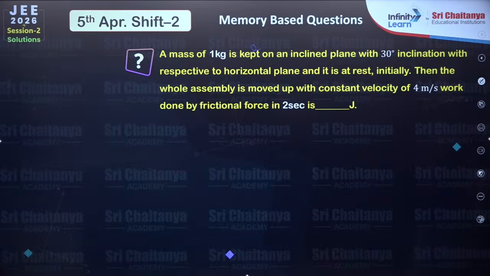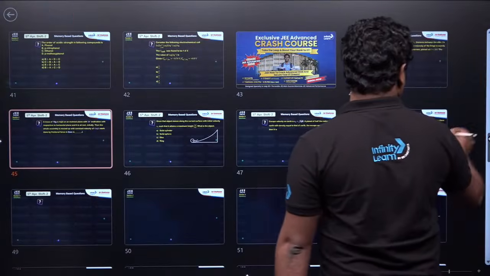Moving on to the next question: a mass of 1 kg is kept on an inclined plane with 30 degrees of inclination with respect to the horizontal plane, and it is at rest initially. Then the whole assembly is moved upward with constant velocity. Find the work done by the frictional force.